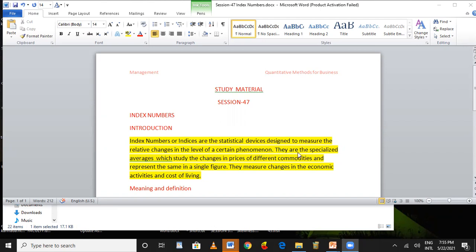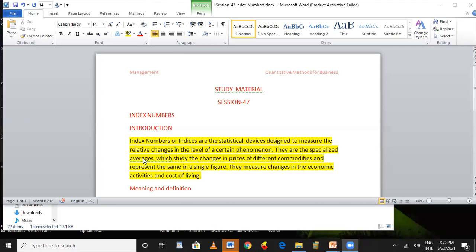The indices are specialized averages. Average means one single value that you obtain that helps to describe the characteristics of the entire data. For example, the average for 10, 20, 30, 40, 50.